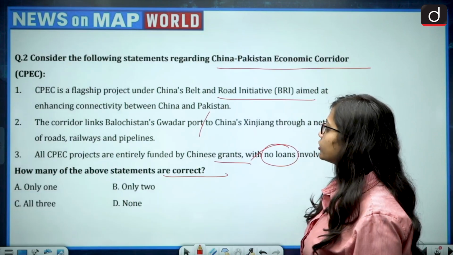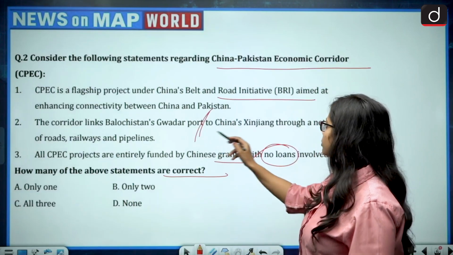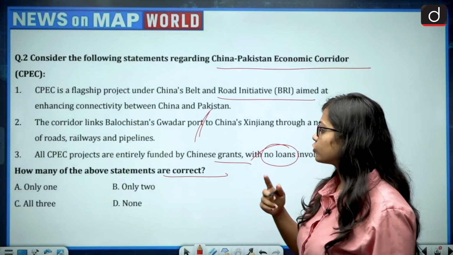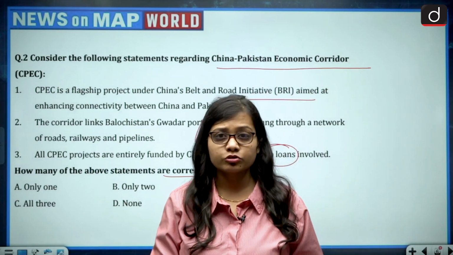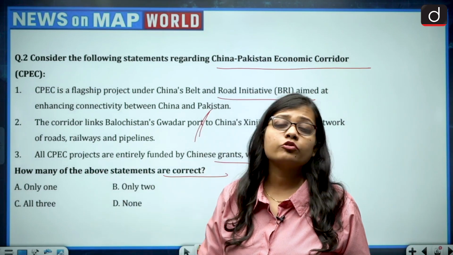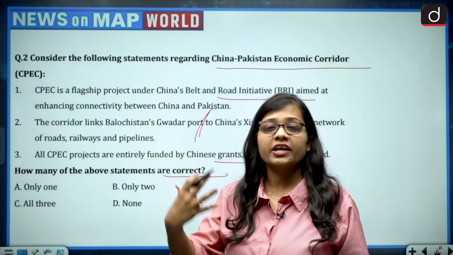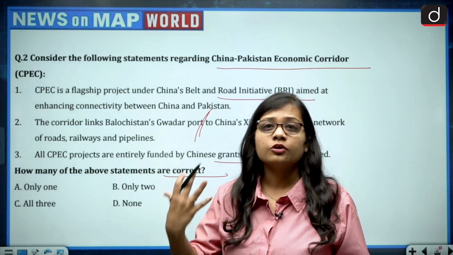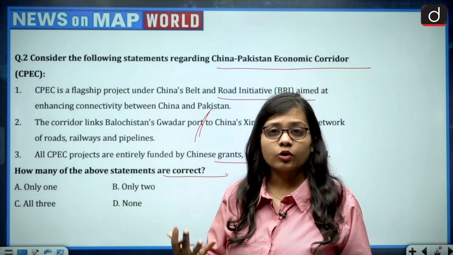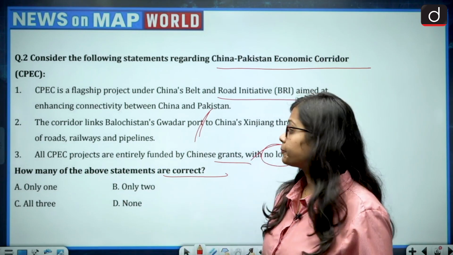And then the corridor links Baluchistan's Gwadar port to China's Xinjiang through a network of roads, railways and pipelines. So that is also correct, because the overall Belt and Road Initiative consists of connectivity through the roadways, railways and also with regard to the maritime.